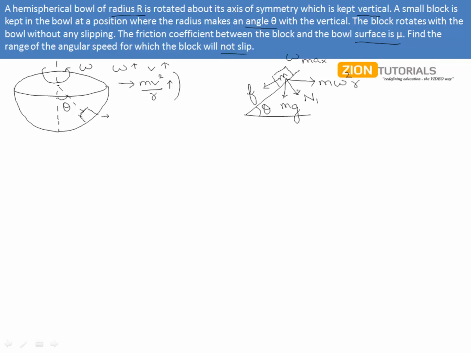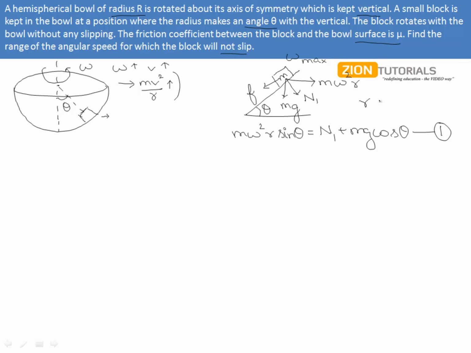Notice we had this N1 in the upward direction. But since we are discussing the problem with respect to the bowl, this direction has come out to be like this. Framing the equation, we can say that m omega square r sine theta equals N1 plus mg cos theta, marking it as equation number 1.